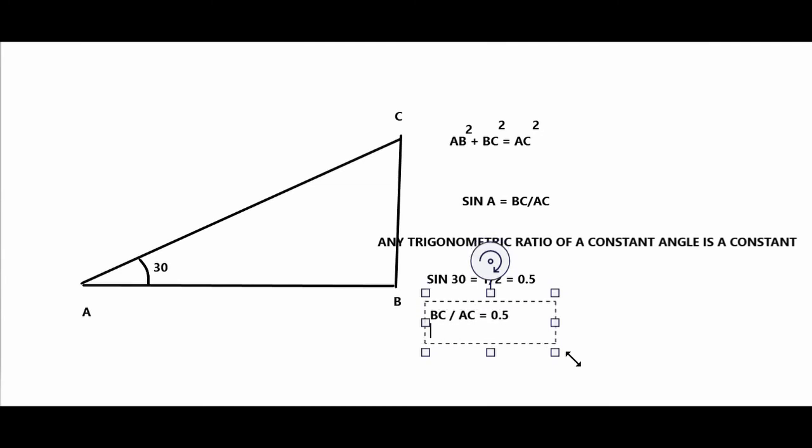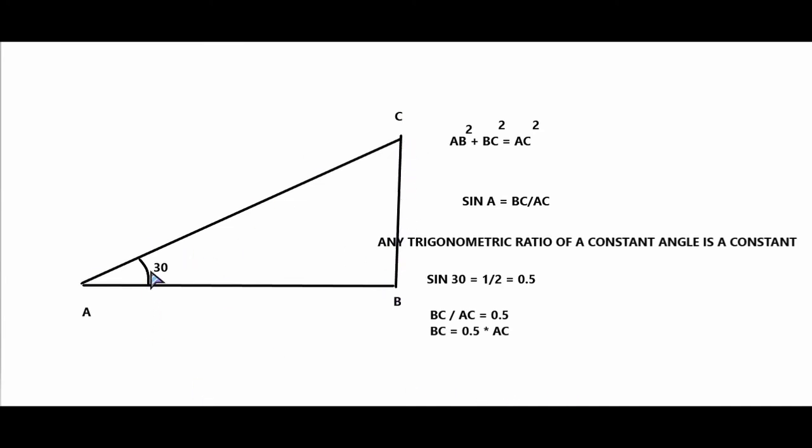Or we get BC is equal to 0.5 into AC. So BC is half of AC. The hypotenuse is AC, and BC is half of AC.